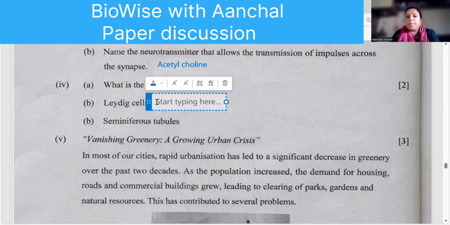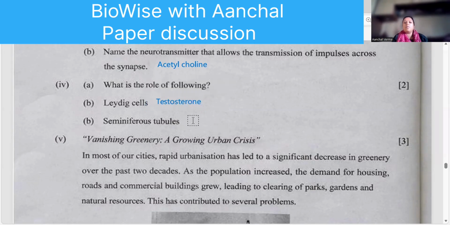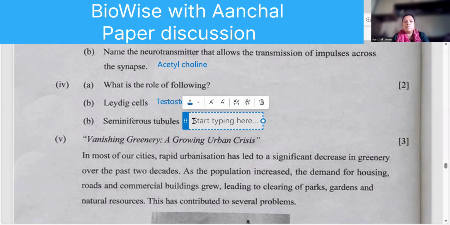Tell me. Leydig cells help in the synthesis of testosterone. Okay. And what is the role of seminiferous tubules? Spermatogenesis, or the formation of sperm. We can write that. Is that okay?